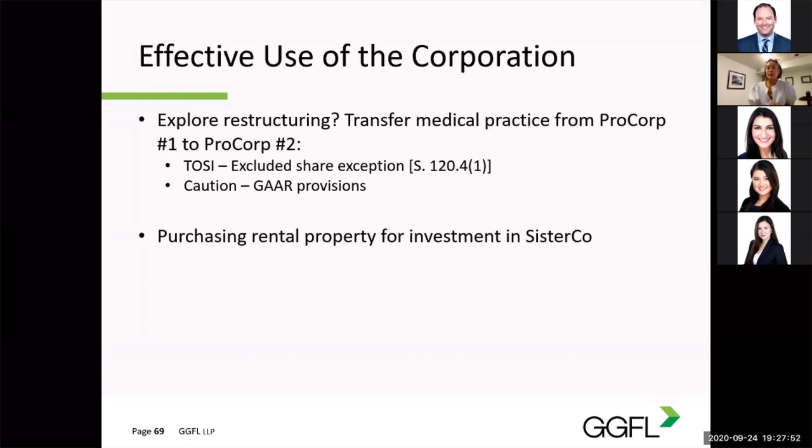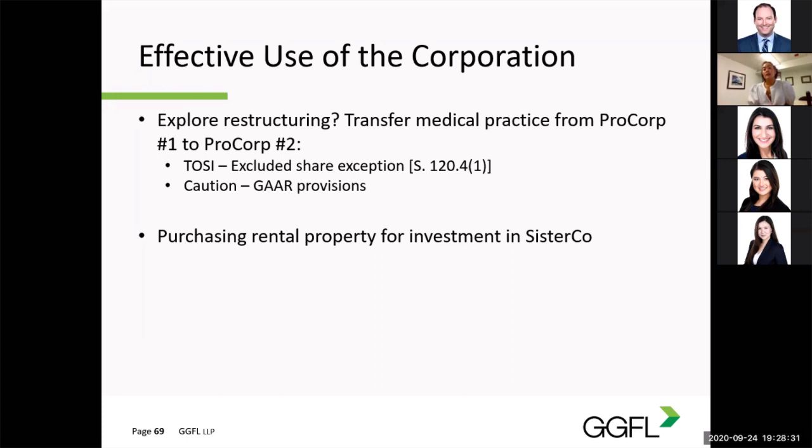So at first, CRA opined that the excluded share exception would not be available because any dividend paid by PC 1 to the spouse would be considered to be derived directly or indirectly from a related business, i.e. the medical practice carried on by PC 2. One of the requirements for the excluded share exception is all or substantially all income of the corporation is to be derived from sources other than a related business, not carried on by the corporation for the last taxation year that ended at or before the time the dividend was paid.